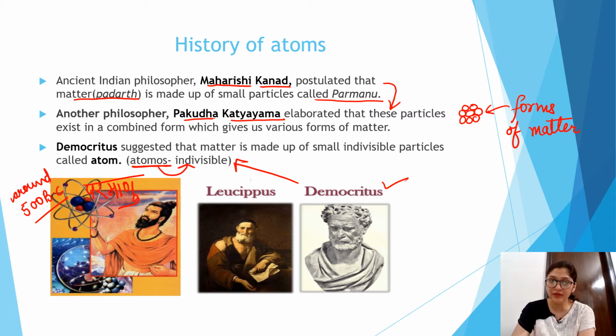He postulated that matter is made up of small indivisible particles. If it is an atom, then it cannot be divided into further small particles. So the Hindi version of atom is given by Maharishi Kanad, and the English version of atom, derived from the word atomos, comes from Democritus.